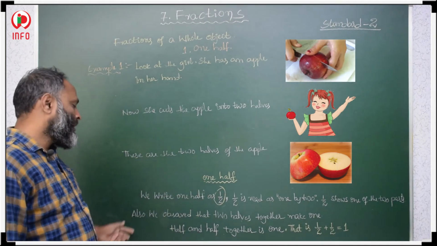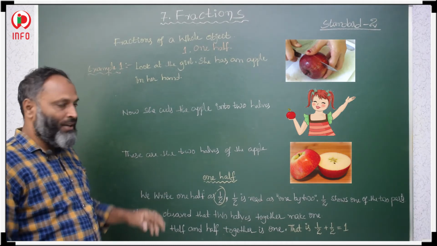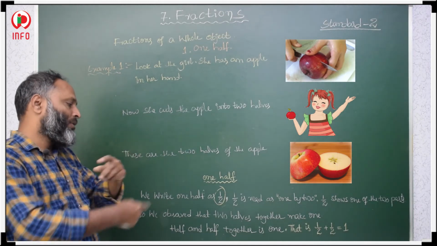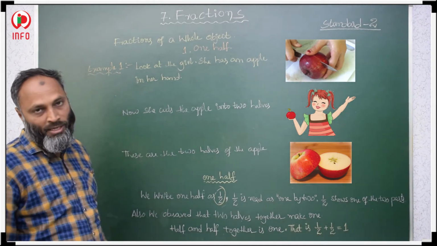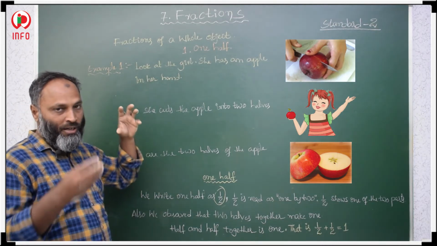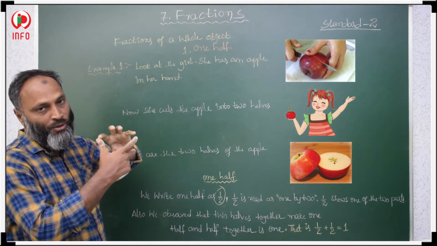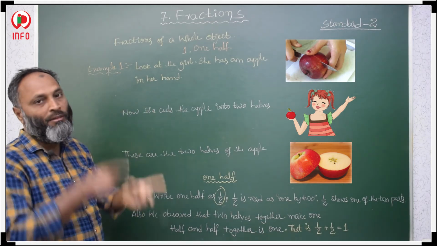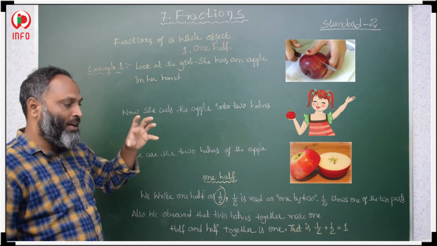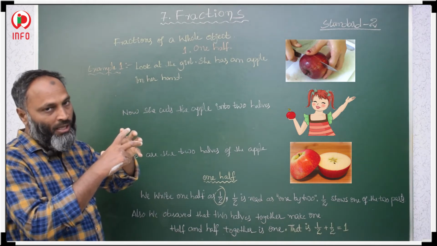We also observe that if we join two halves together, then it makes a whole, it makes a complete one. If we join half an apple and one more half apple together, we make one complete apple. If a half part and again a half part are joined, what happens?